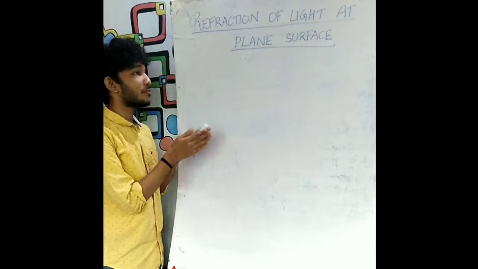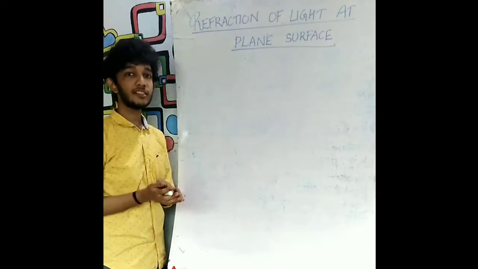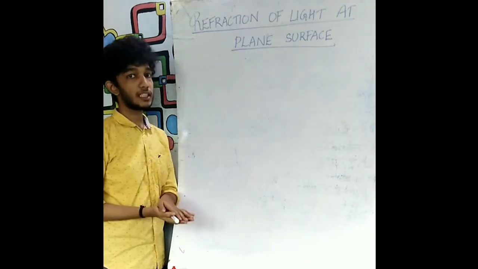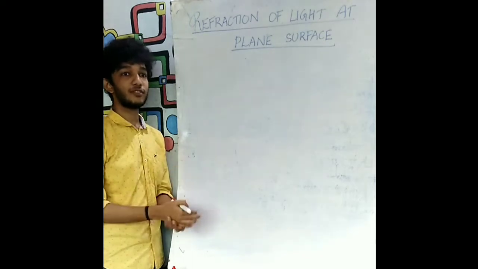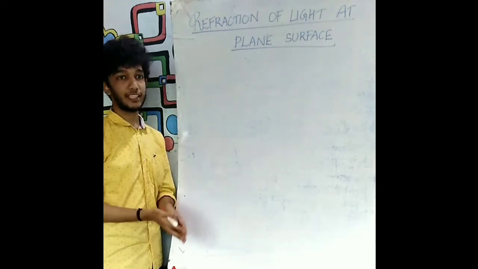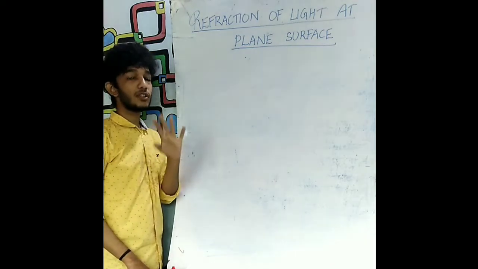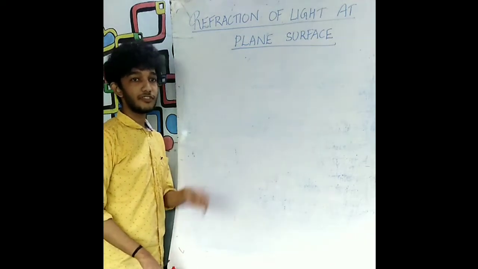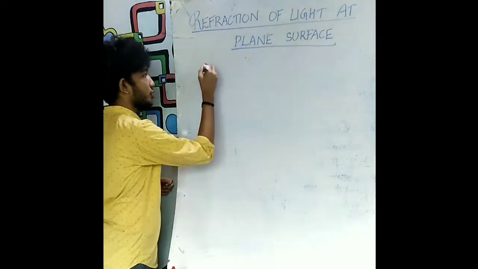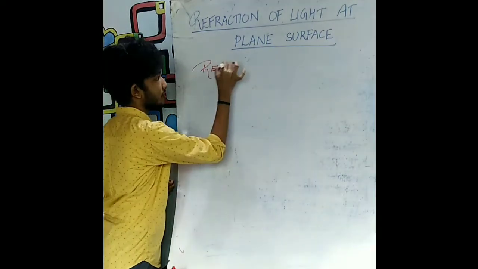This is the sixth part of my lecture on light reflection and refraction. So far we have been discussing reflection. From this module onwards, let us focus on refraction of light. Before moving on to refraction of light at a plane surface, I want you all to know what refraction is. I am going to introduce what refraction is.